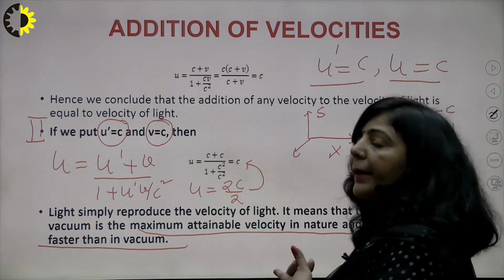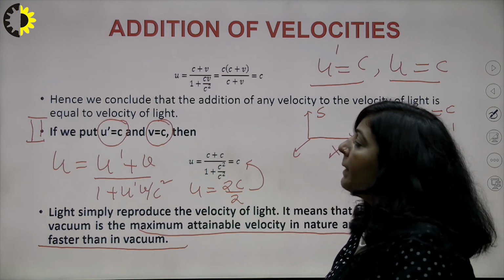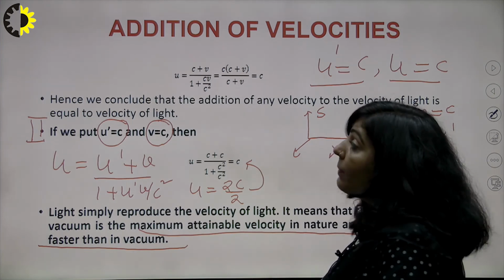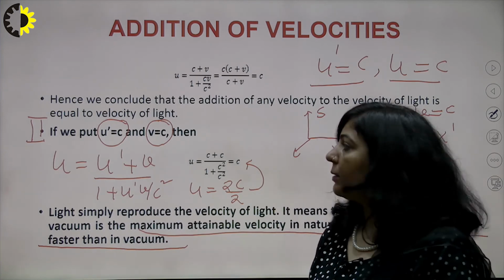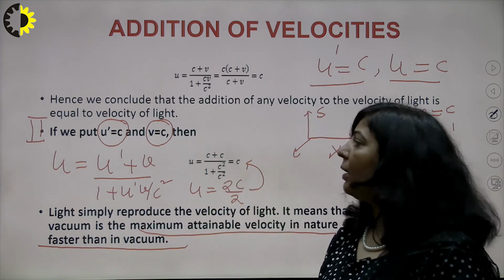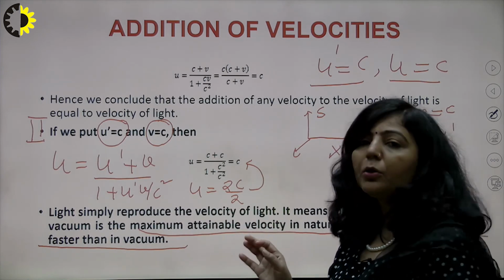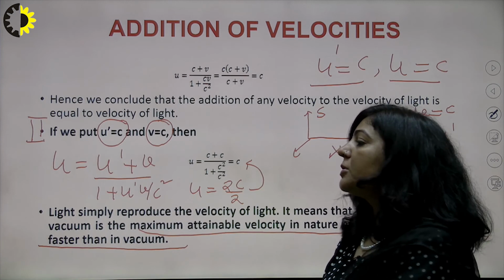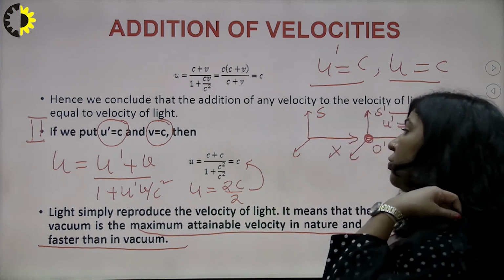Now, how can you get questions based on this? You can get questions like: prove that the maximum attainable speed for any material particle is the speed of light. So simply you have to take u' = c, v = c, and you will get u equal to c. Then you can conclude that the maximum attainable speed for any material particle is equal to the speed of light.